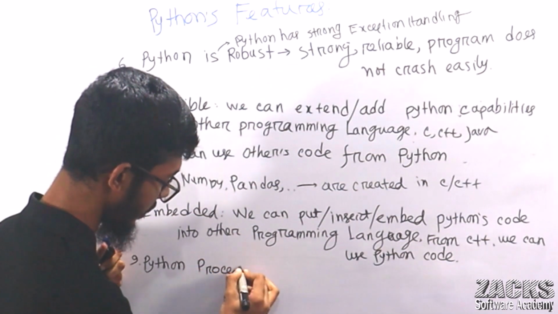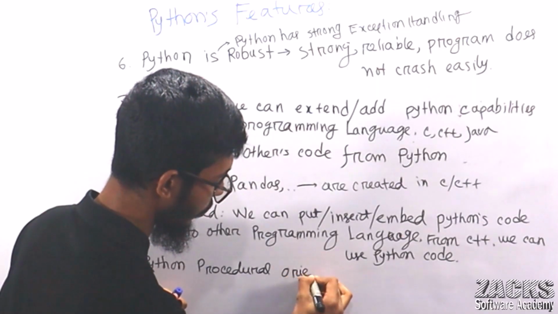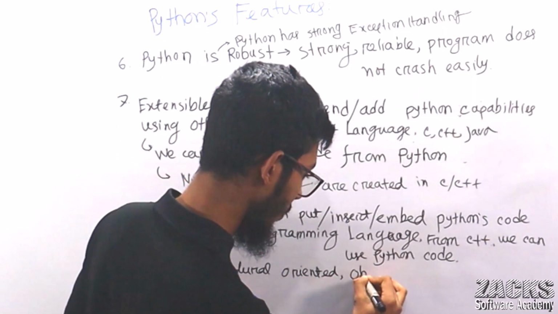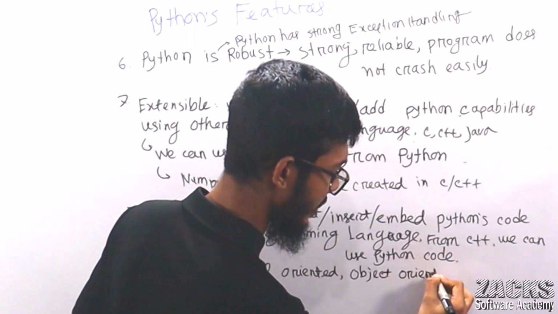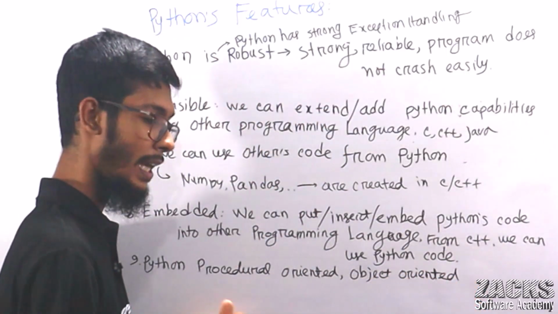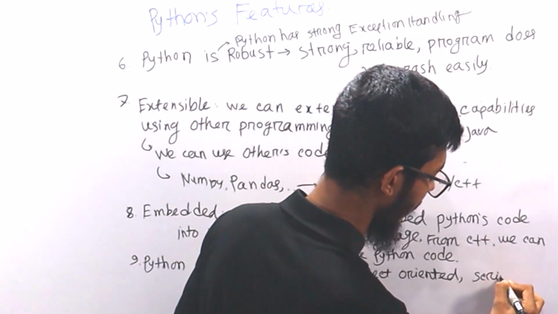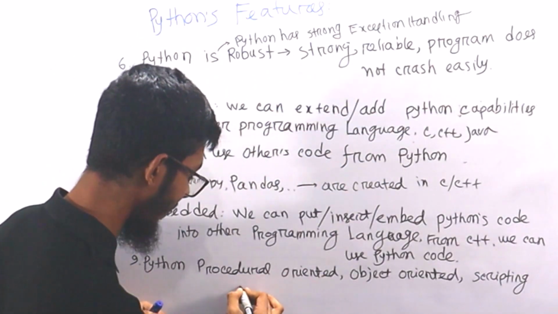Python is procedural oriented, or your object oriented. Just understand theoretically, I will explain everything practically. Scripting and what, sir? And modular programming language.